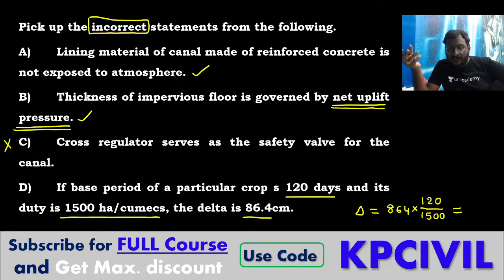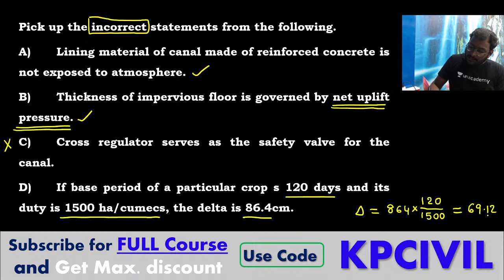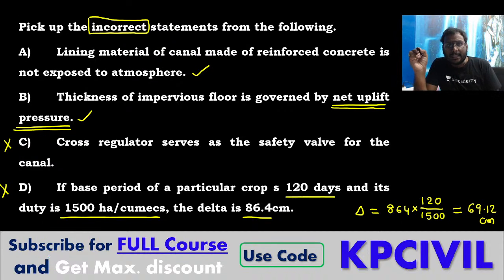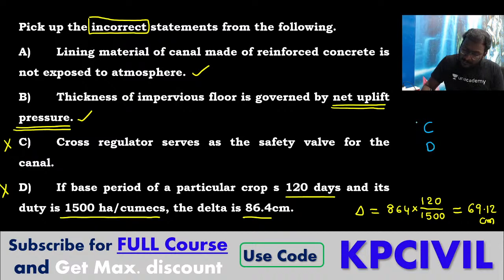8.64 or 864. We are taking in centimeters now, so I took directly 864. The answer is 69.12. It is wrong. So what is wrong? Tell me. C and D are said to be wrong. Okay, we'll move on now.